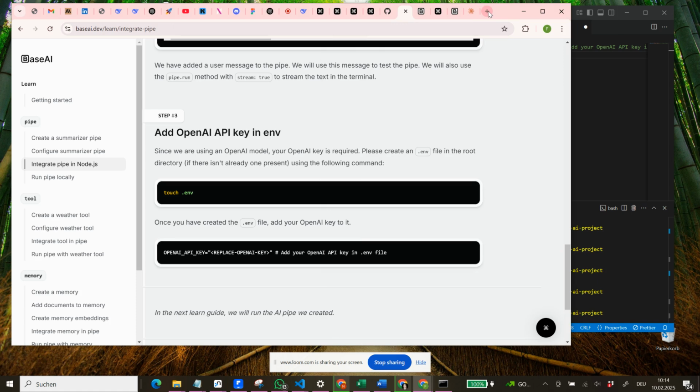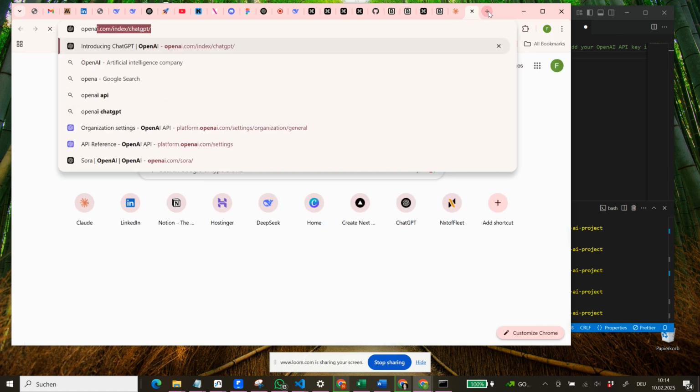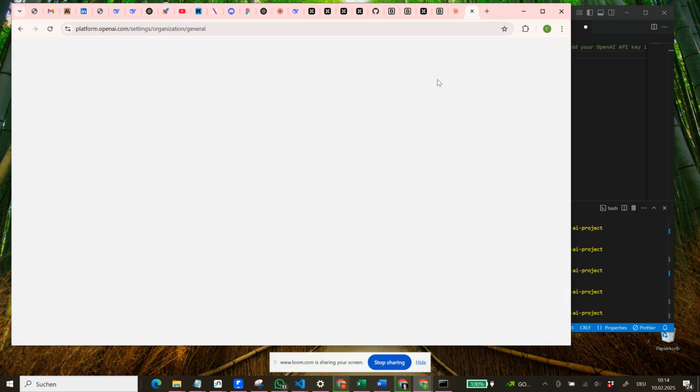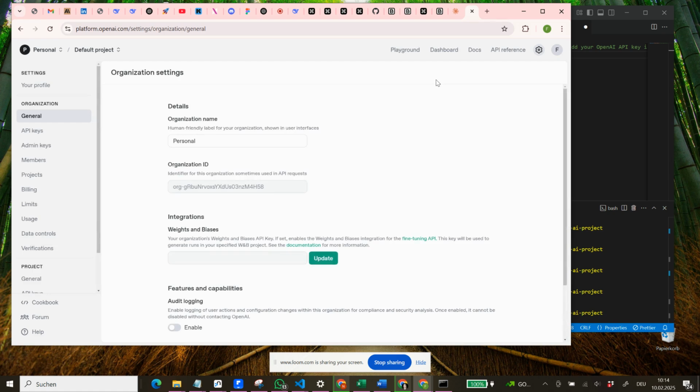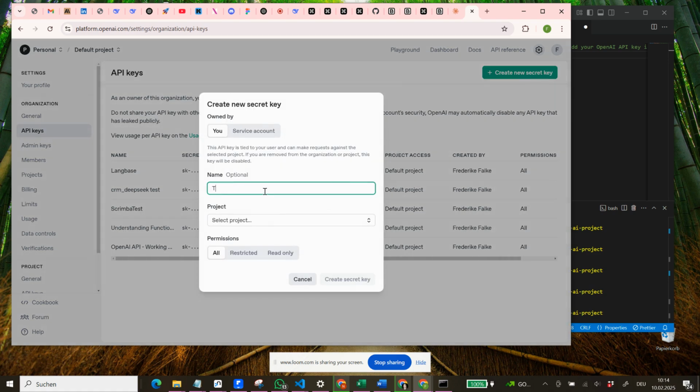So what we will be doing is we're going to the OpenAI API. And what you're seeing is API keys. So you see all of these API keys are already created, and we will create one as a test. So test base sentiment.